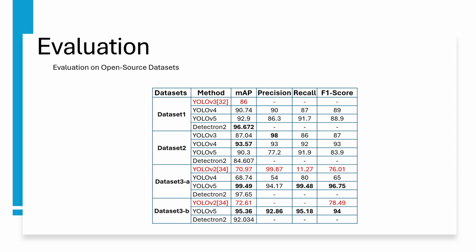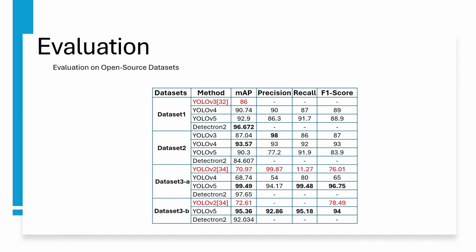For the second dataset, we have applied all 4 deep learning models, and as shown here, YOLO v4 scored the highest mean average precision, which was 93.57. Also, we can see that the lowest score was 84.6, which belongs to Detectron v2.